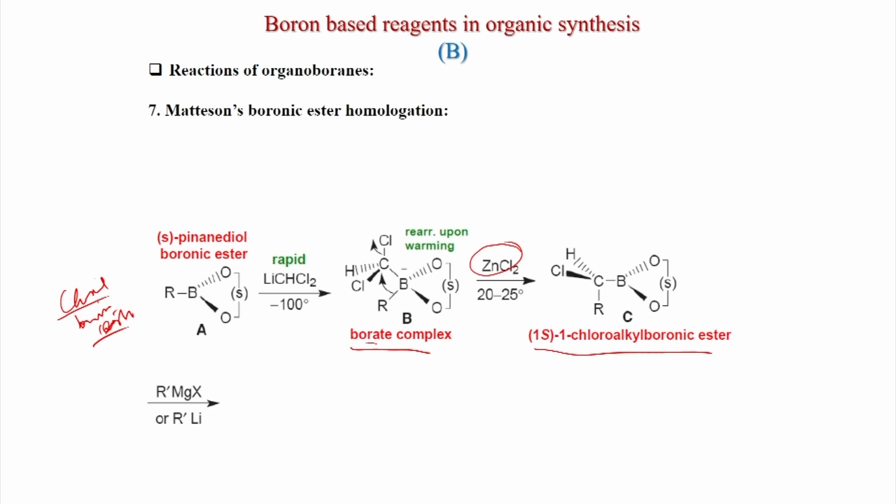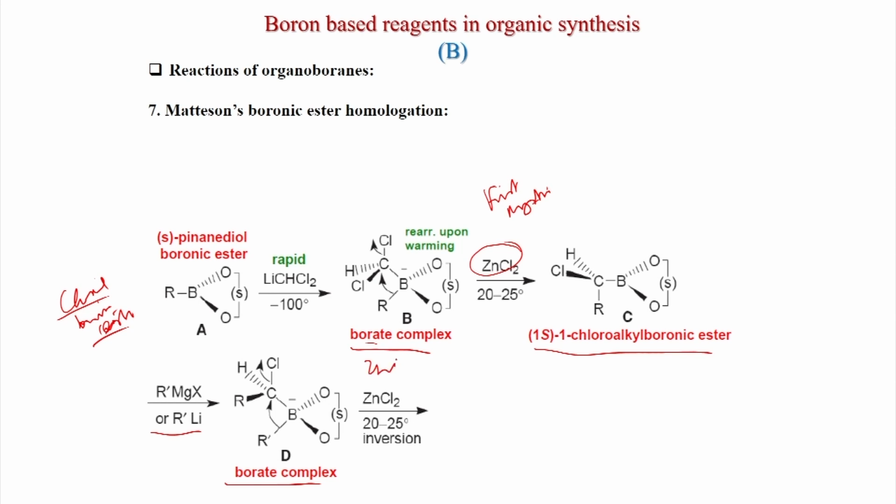And again after treatment with Grignard or R-Li, another group can be brought, and that gives the boron negative charge again, a borate complex, and the second alkyl group. So, this is the first migration, and here the second migration, and here also you see the inversion is happening.